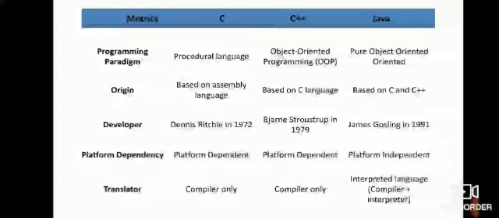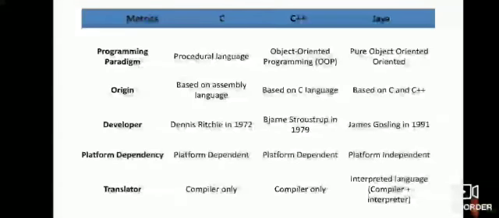Third metric is developer. C language was developed by Dennis Ritchie in 1972. C++ by Bjarne Stroustrup in 1979. Java was developed by James Gosling in 1991. The next metric is platform dependency. C is platform dependent. C++ is also platform dependent. Java is platform independent.